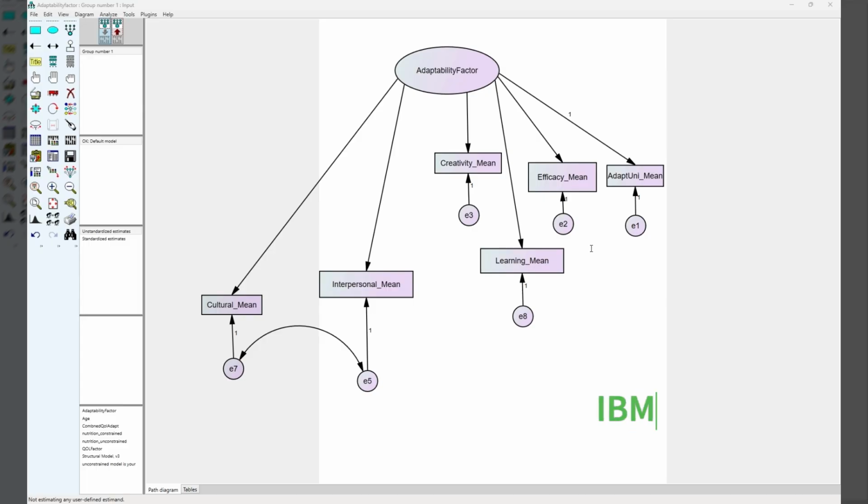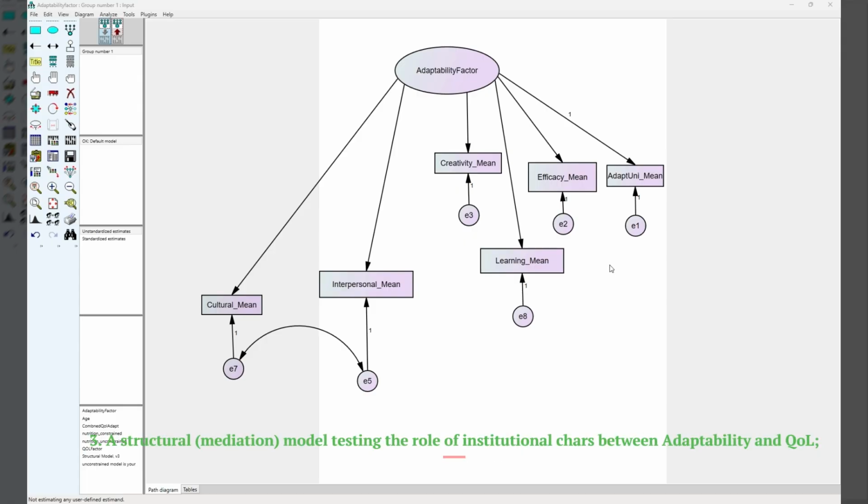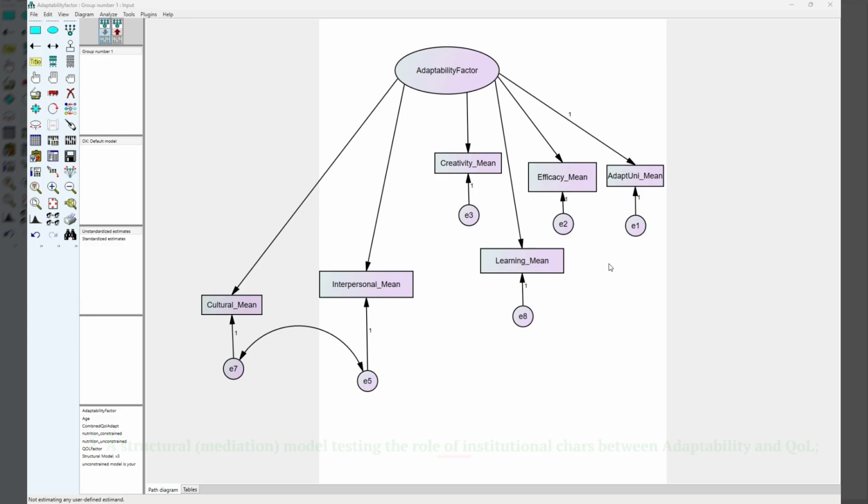The analysis proceeded in 4 stages using IBM SPSS AMOS 23, the graphical interface. The 4 stages include: 1. Confirmatory factor analysis, CFA, of the adaptability and quality of life measurement models. 2. A combined measurement model to establish the relationship between the 2 latent constructs. 3. A structural mediation model testing the role of institutional characteristics in the relationship between adaptability and quality of life. And 4. A multi-group structural equation modeling to test the moderating roles of age, nutritional status, and placement status.